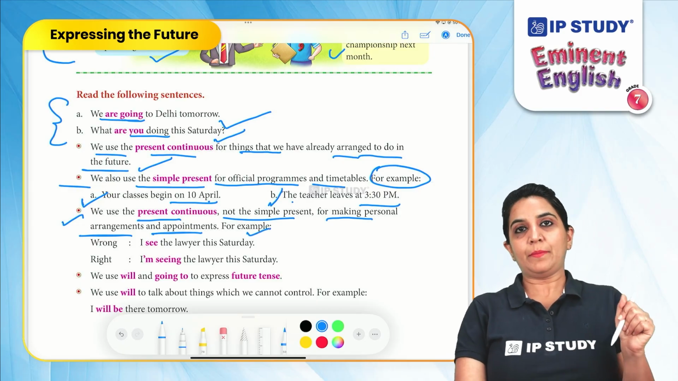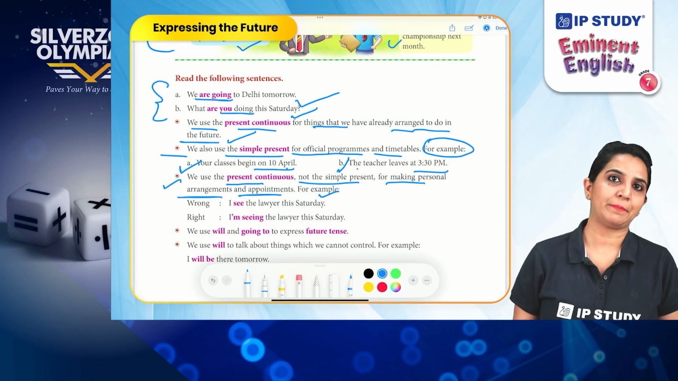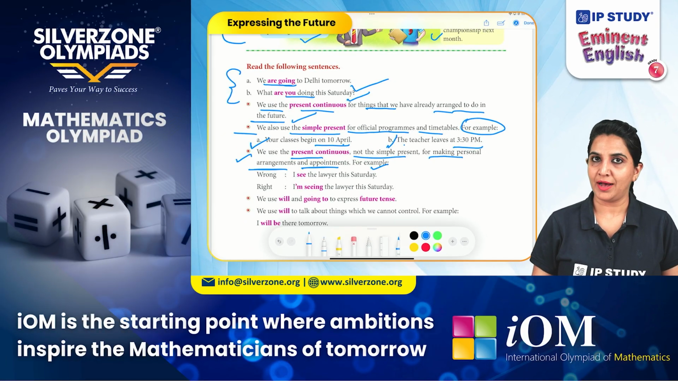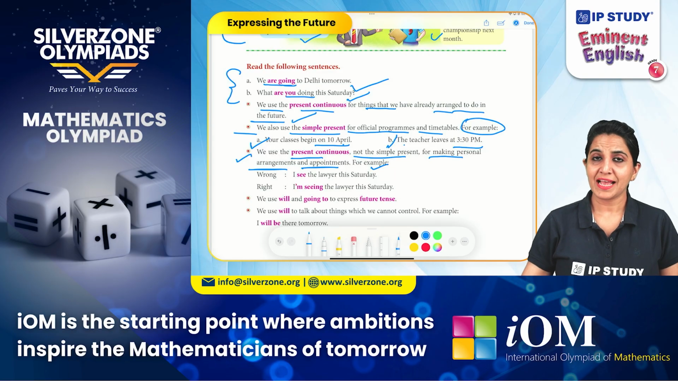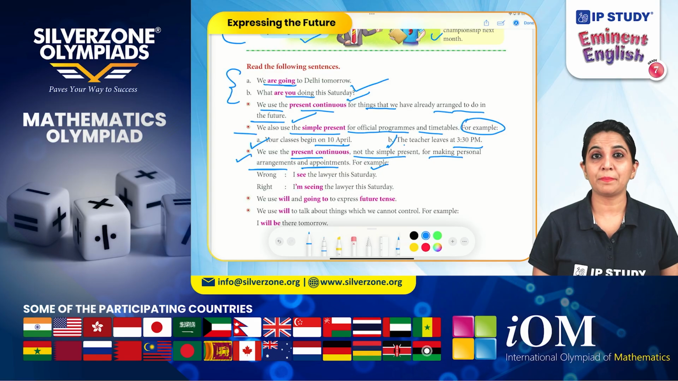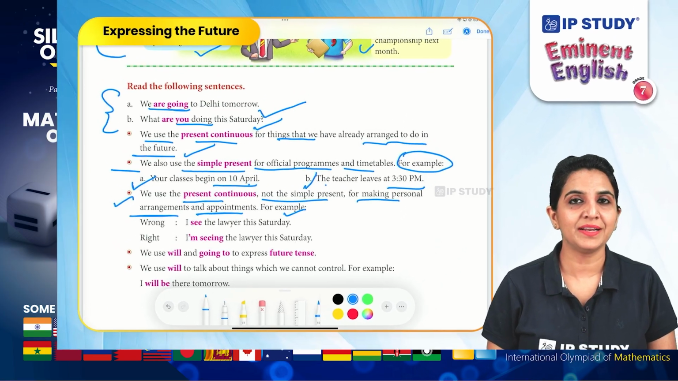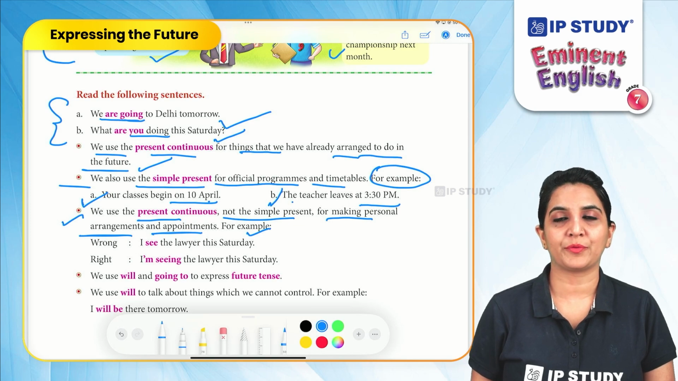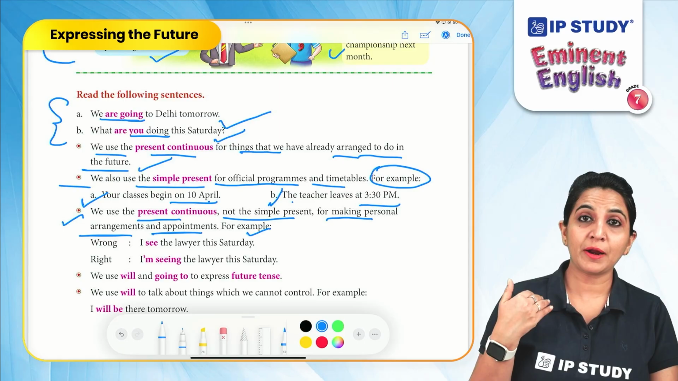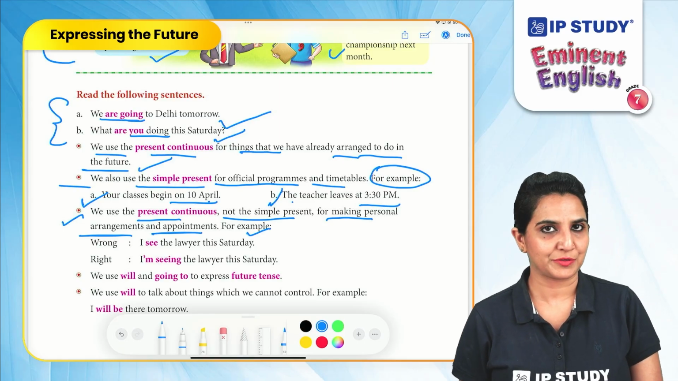So, for example, any arrangement or appointment which is going to happen in the future and is fixed, you use is, am, are and the ing form of the verb. Now, within that, how will we identify whether to use the present continuous or the simple present tense? Well, it is simple. The ones which are official programs, we use simple present tense for them. But the ones which are for our personal arrangements and personal appointments, we use present continuous for them.